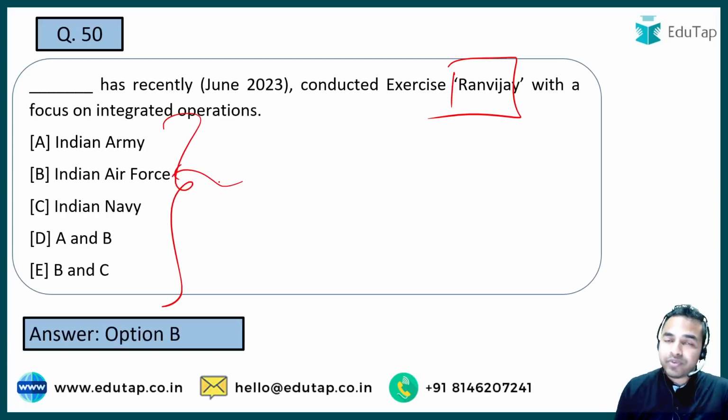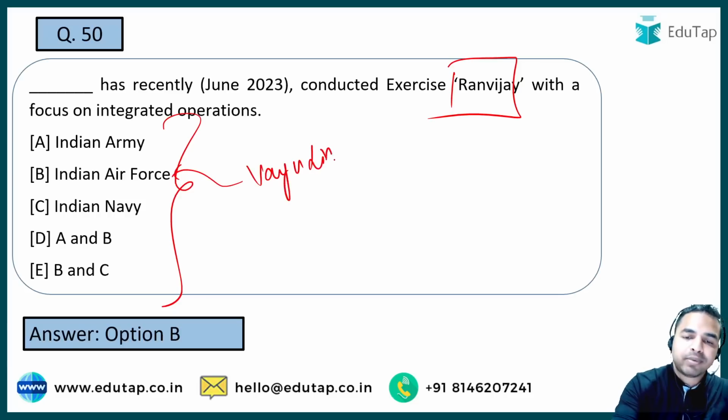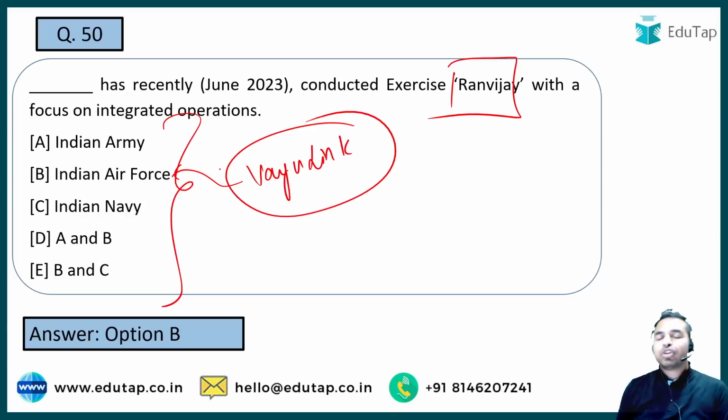So guys, let's talk about the Indian Air Force. The Indian Air Force launched a particular platform, that is Vayu Link, which was basically launched in order to keep the communication of the pilots very strong during natural calamities, during disasters.